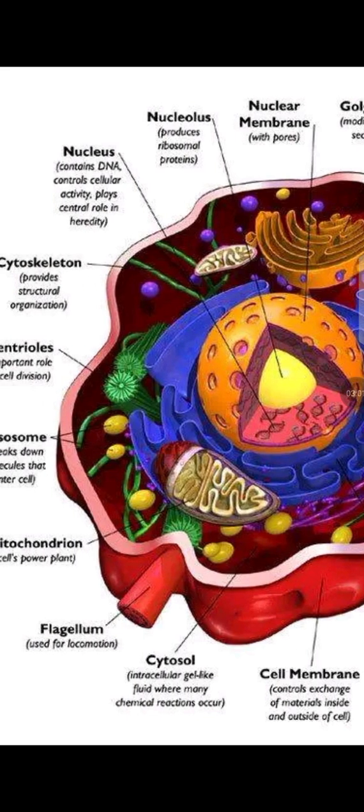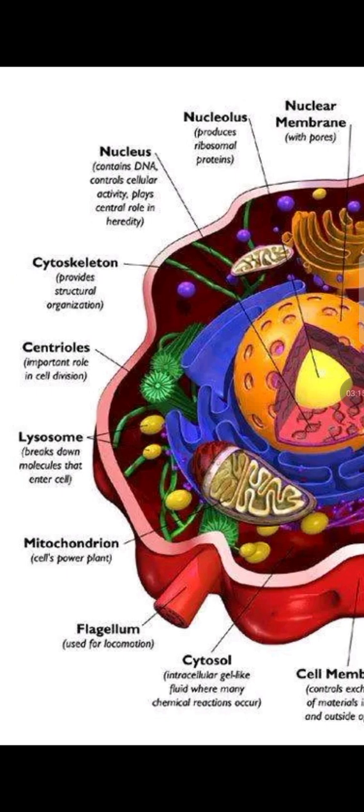We have the cytosol, which can also be known as the cytoplasm. It is an intracellular gel-like fluid material where many chemical reactions occur. Basically most of the reactions occur from here. Of course, some reactions occur in the mitochondria; for instance, the pyruvate dehydrogenase complex reaction occurs in the mitochondria.